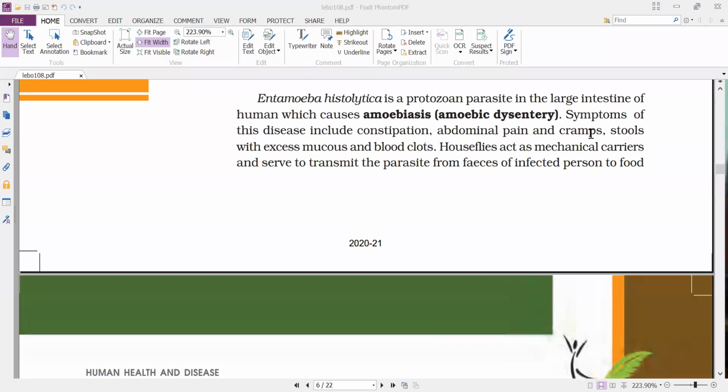Stools, meaning feces or the undigested food material, contain excess mucus and blood clots. That is why we call it dysentery, because the stools are excreted along with a large amount of mucus and blood. That is the first and very important symptom that we observe with amoebic dysentery.